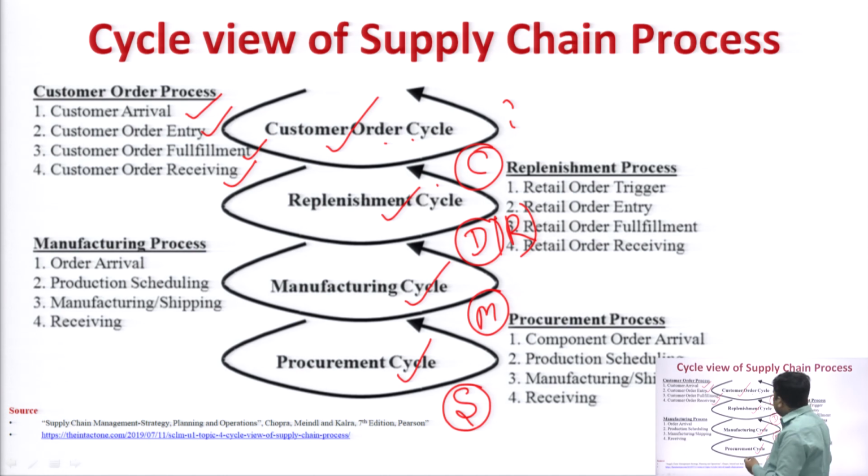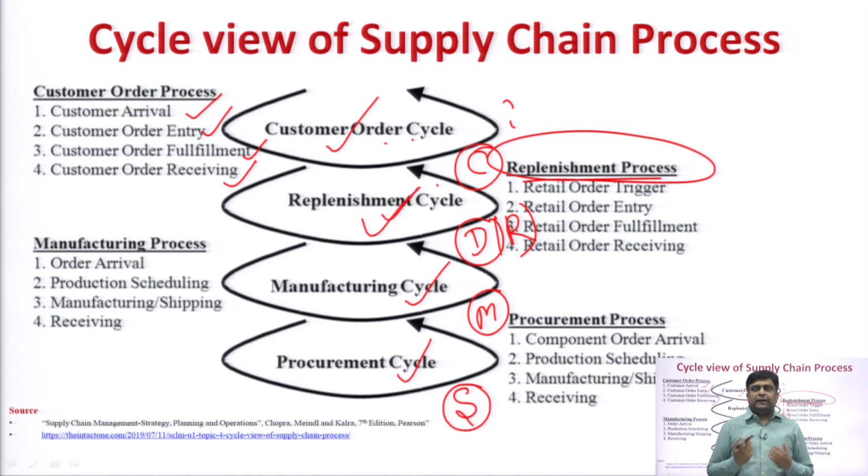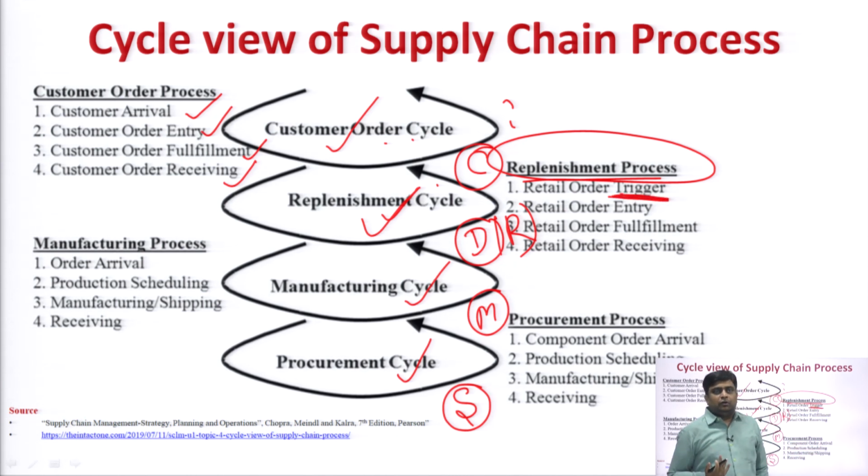Another important aspect is the replenishment process, which comes within the replenishment cycle. And what is replenishment? Replenishment is basically the fulfillment of the customer's demand. Here, first is retailer order trigger. What is this trigger? The trigger is basically the customer asking the retailer for an order of any product or service that he or she wants to get.